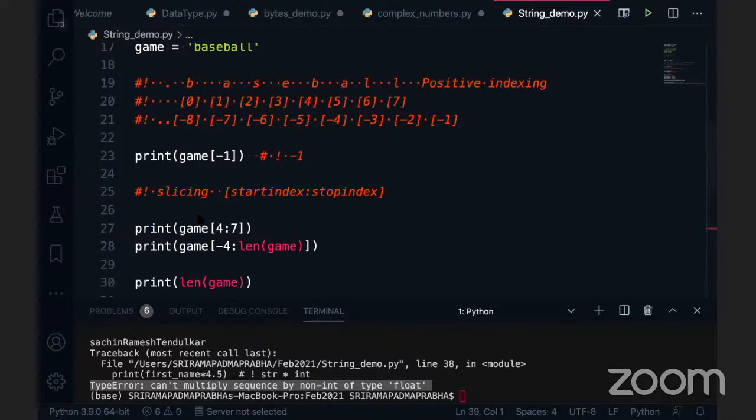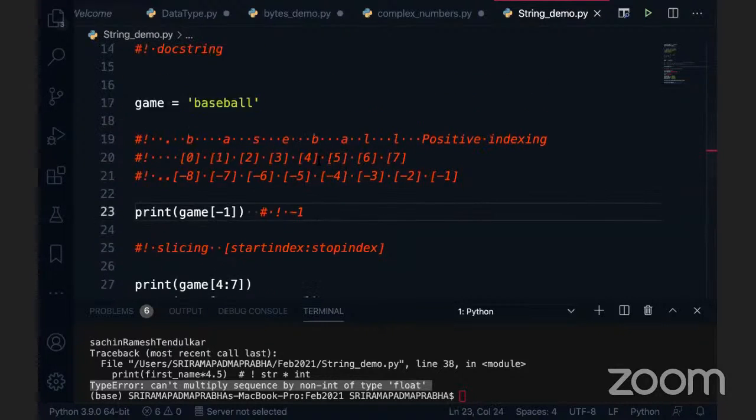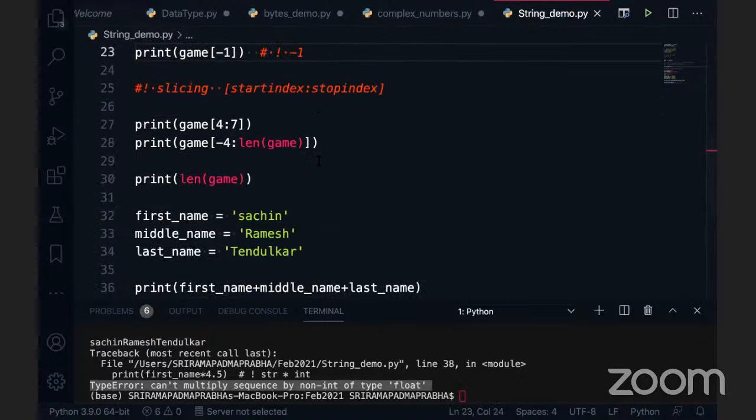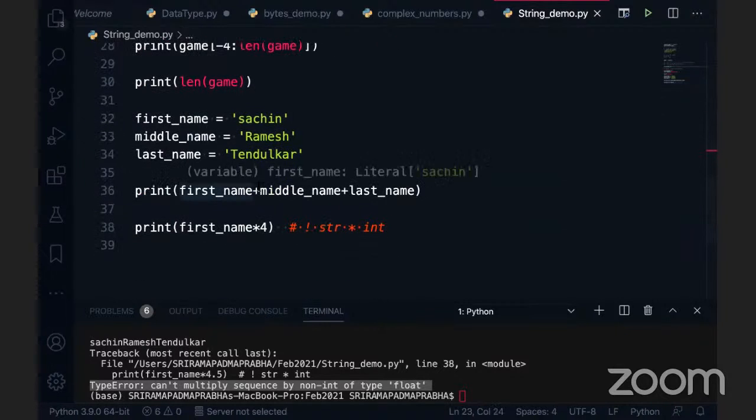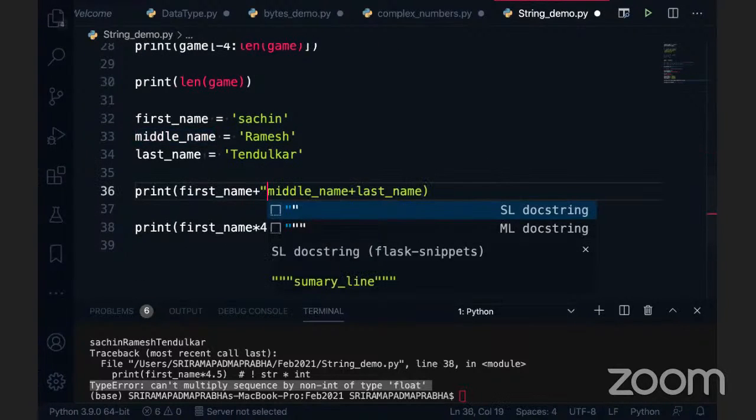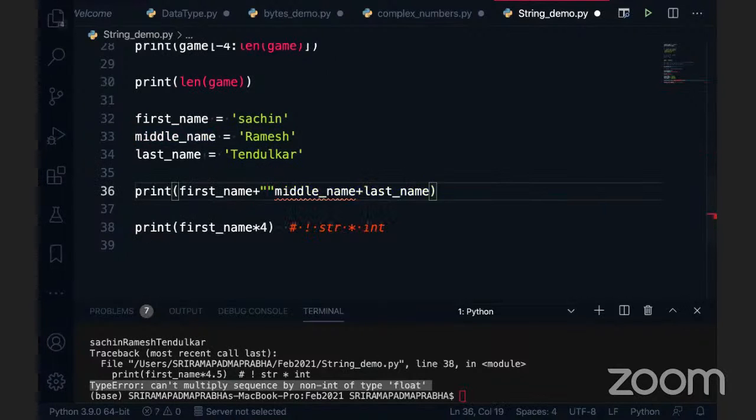Okay, one question: where you have used this first name asterisk 4, how will you give spacing there? You want the second name on the second line, below that? Yes. The formatting, how will you do it?